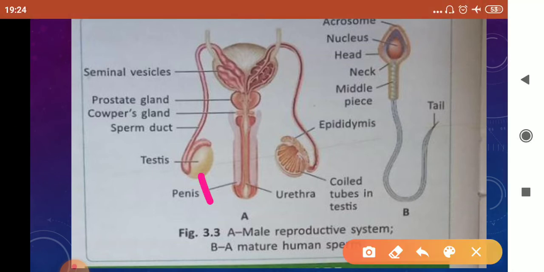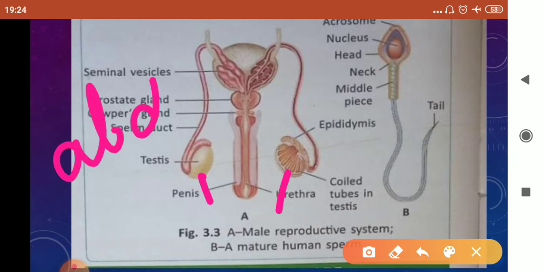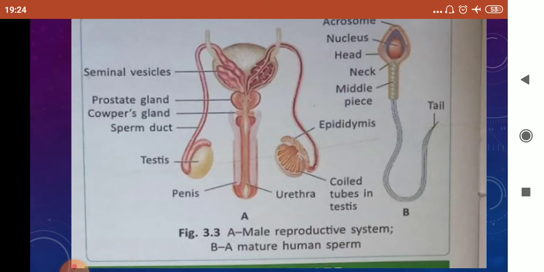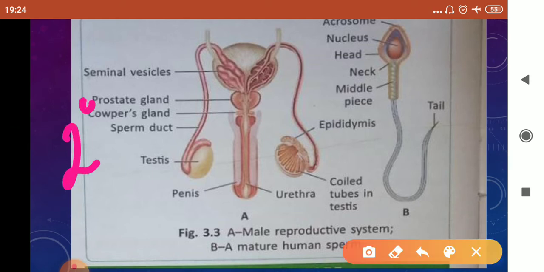Children, this one is testis. In males, a pair of testes are present. This one is one and this one is the second one. These testes are located outside the abdominal cavity. Now why are they located outside the abdominal cavity? Because the formation and maturation of sperms require a temperature 2 or 3 degrees centigrade lesser than the body temperature.